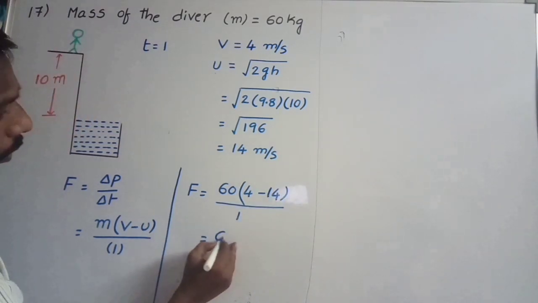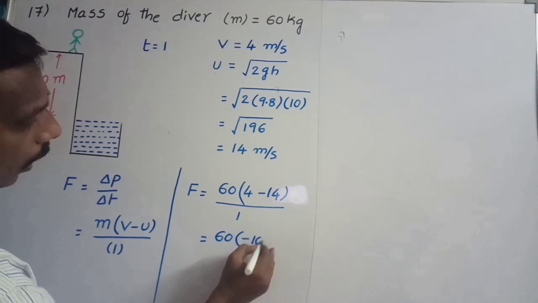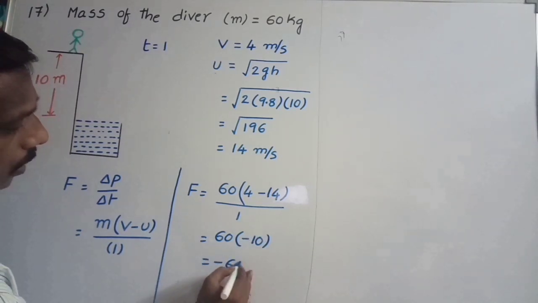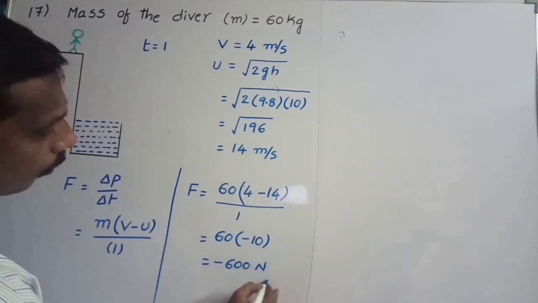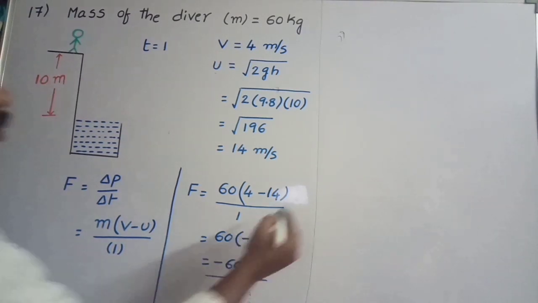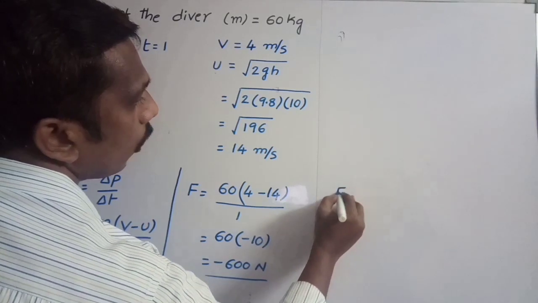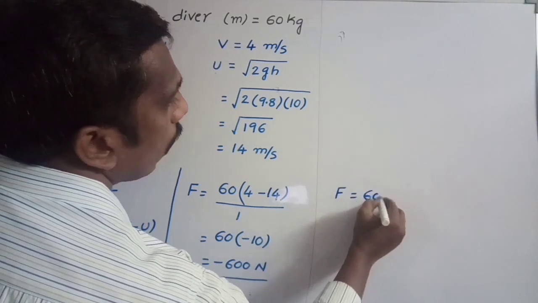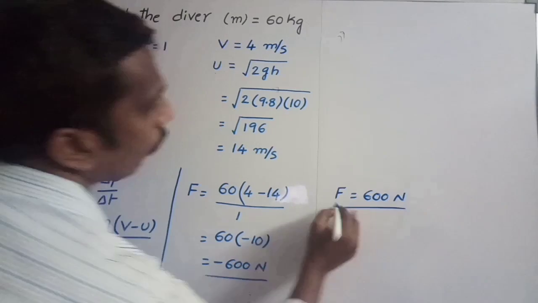That is equal to 60 into minus 10, which is minus 600 Newton. Here the negative sign indicates the force is experienced by the person. If you consider only the magnitude, the force is equal to 600 Newton.